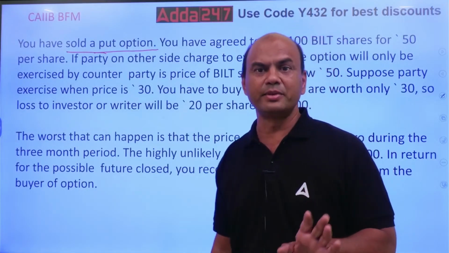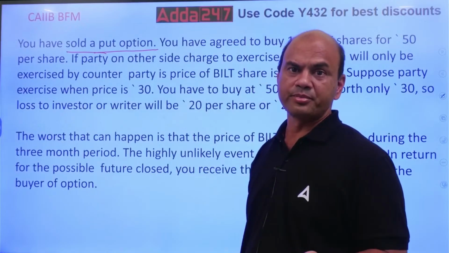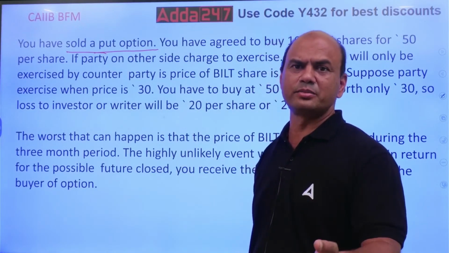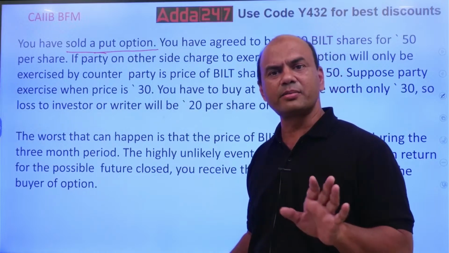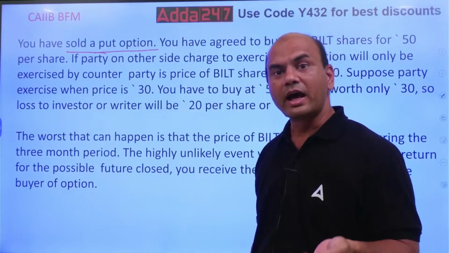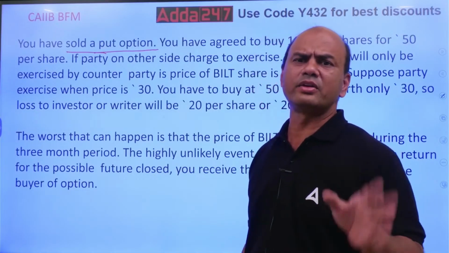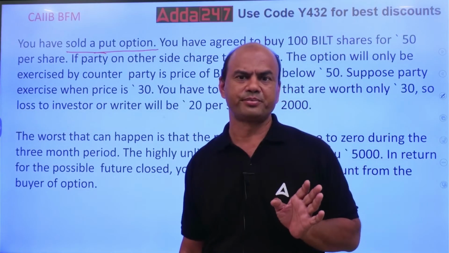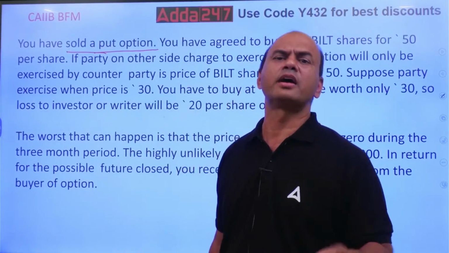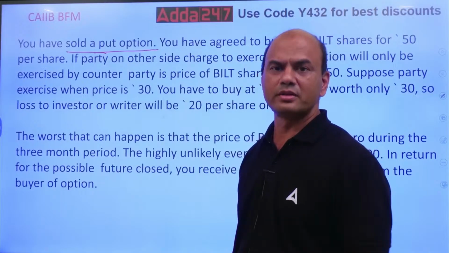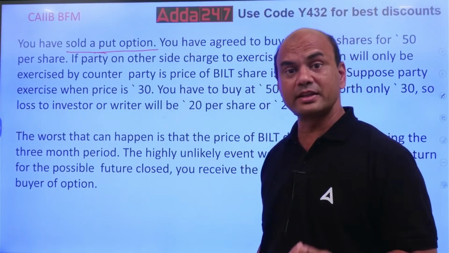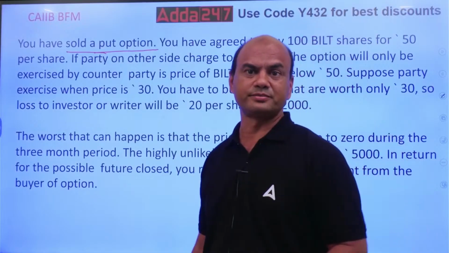That means whenever I sell the put at 50, I am telling the person next to me that this share price will not go below 50. So it means I will be buying it at 50. At any cost, I will be buying it at 50, because I believe this will never go below 50. If it goes below 50, I will buy, let's say, at the rate of 50. That's what I'm telling this person, whoever is a buyer.